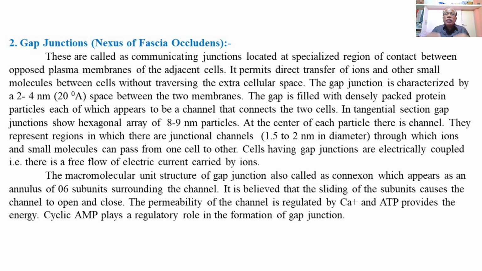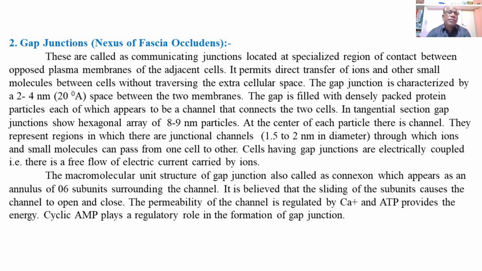So this represents the gap junctions which are electrically coupled because of passage of ions between the cells. Ultimately this forms a charge or electric current in the region of the gap junction. So ultimately, the two cells are connected electrically together by means of the gap junctions because of free passage of ions and small molecules between the adjacent cells